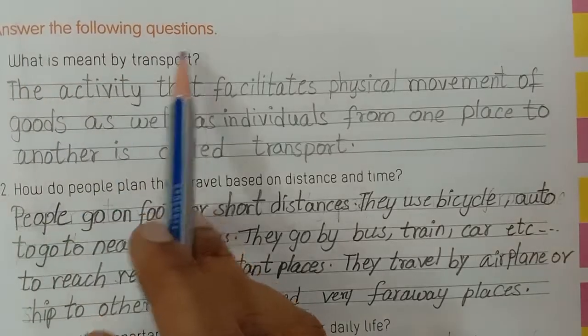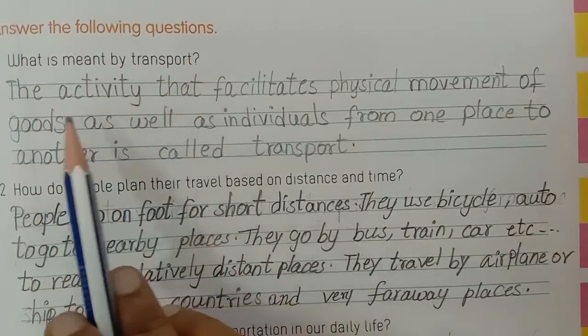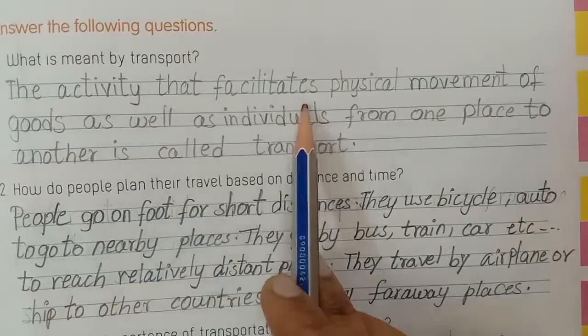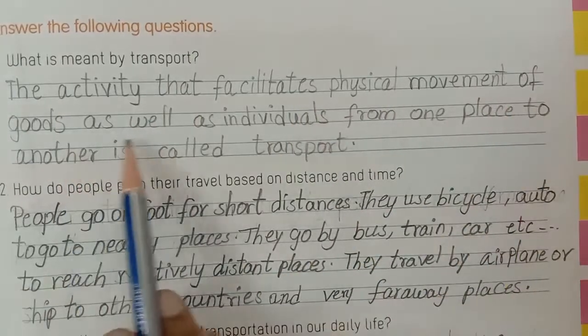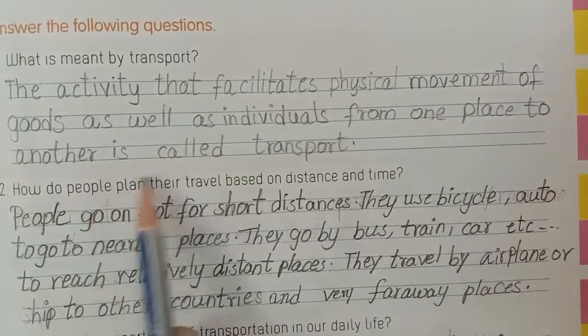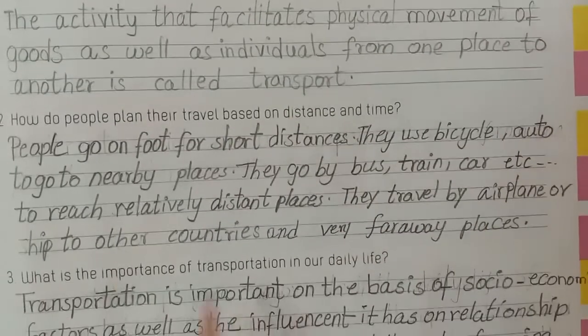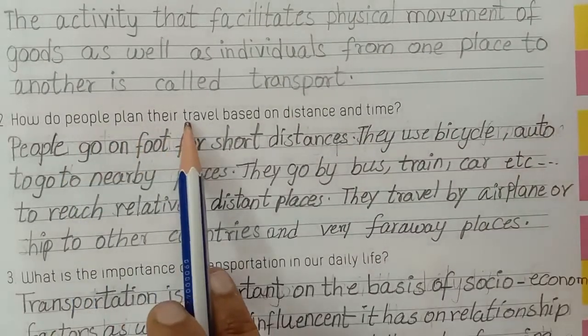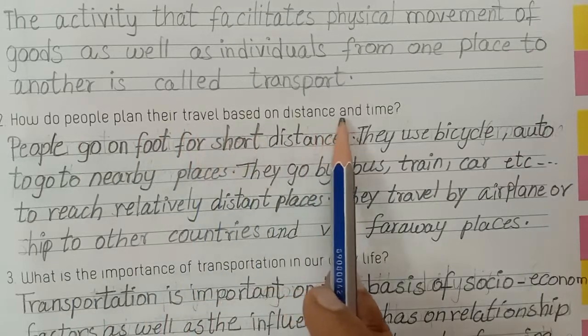Answer the following questions. What is meant by transport? The activity that facilitates the physical movement of goods as well as individuals from one place to another is called transport. Next, second one. How do people plan their travel based on distance and time?